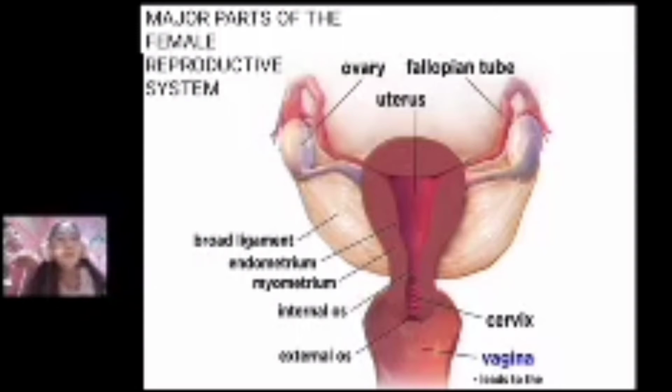Next, a major part of the female reproductive system is the fallopian tube. The fallopian tube is the tunnel for the ova to travel from the ovaries to the uterus. It is the passageway of the fertilized ova to the uterus, where it attaches to the wall, and then the stages of pregnancy will start.